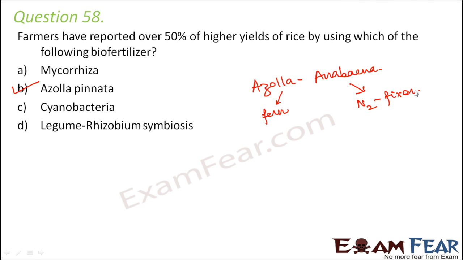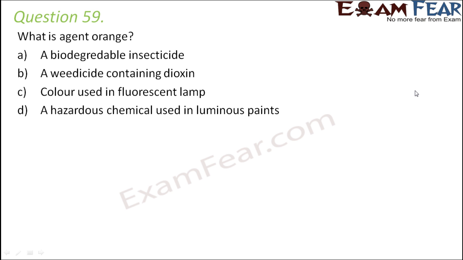Question number 59. What is Agent Orange? A biodegradable insecticide, a weedicide containing dioxin, a color used in fluorescent lamps, a hazardous chemical used in luminous paints. Now Agent Orange is basically a herbicide. What is a herbicide? A herbicide is any substance which kills unwanted herbs like the weeds, the unwanted plants.